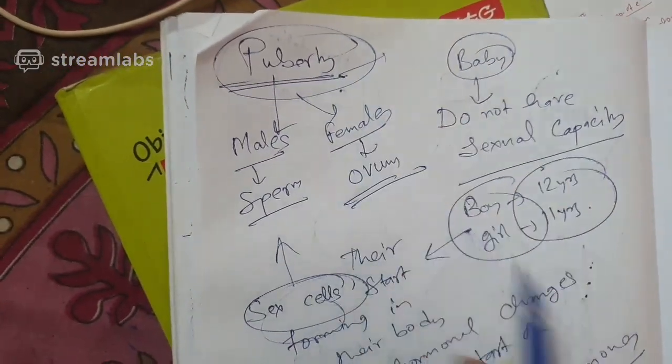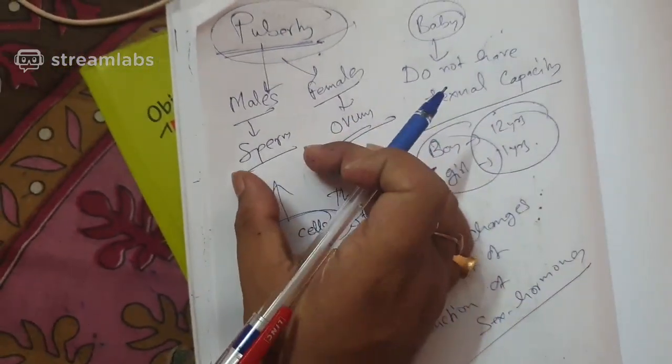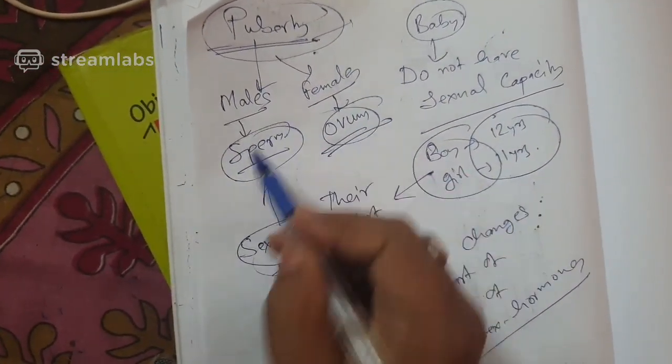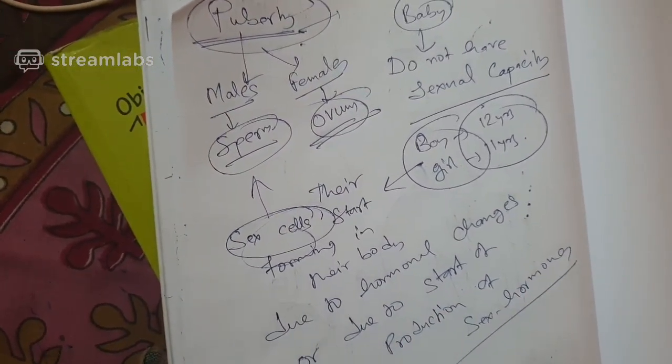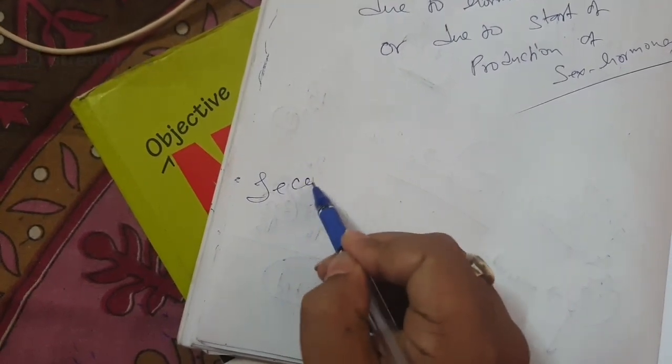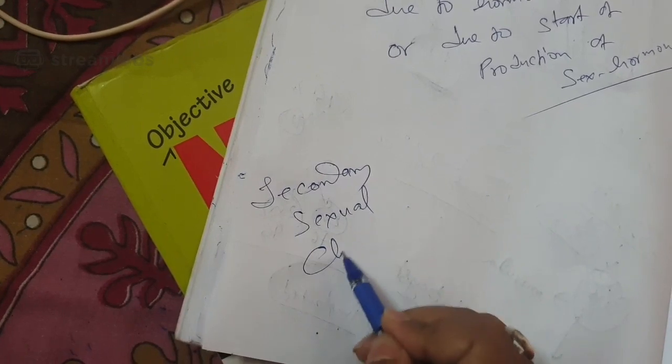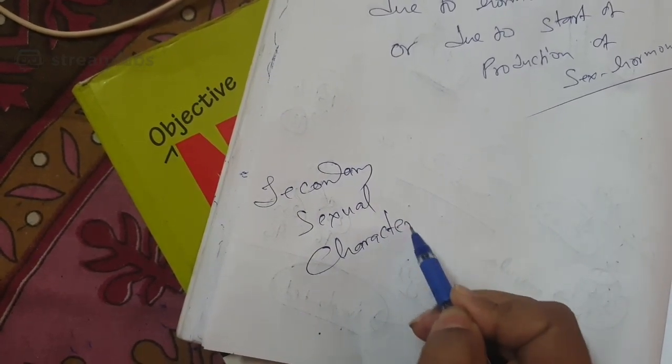And in puberty, due to these hormones, which are making the male and female body produce sperm and ovum, they are also producing some secondary sexual characters. Now, what are these secondary sexual characters? You very well know.